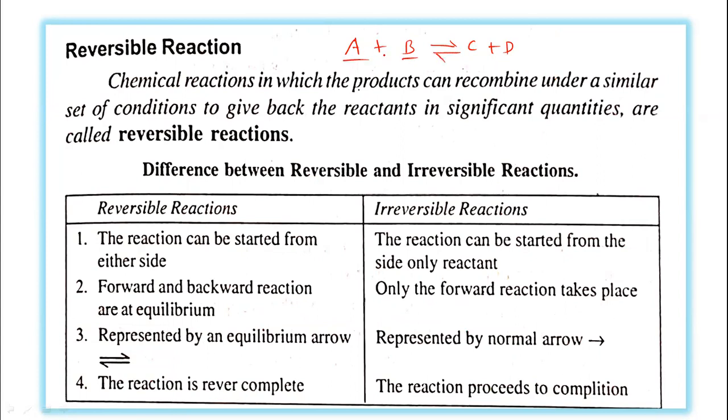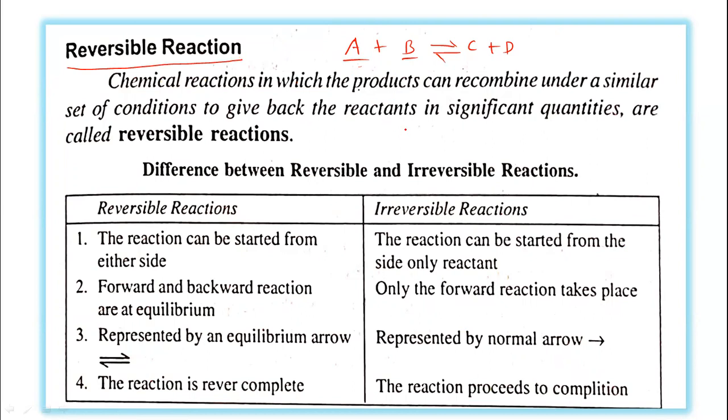So there is a formation of the reactants due to the reaction between C and D. And if similar conditions are maintained there, a significant amount of the reactants are formed. It means the products react among themselves, and there is a formation of the reactants back. Such reactions are called reversible reactions.